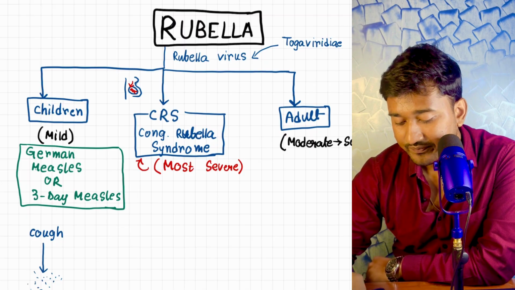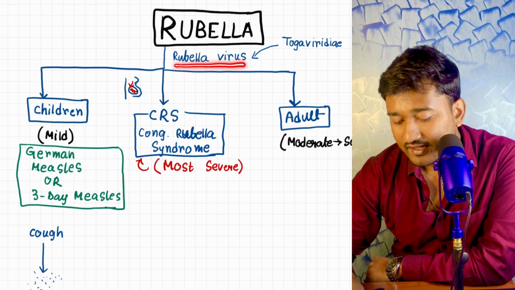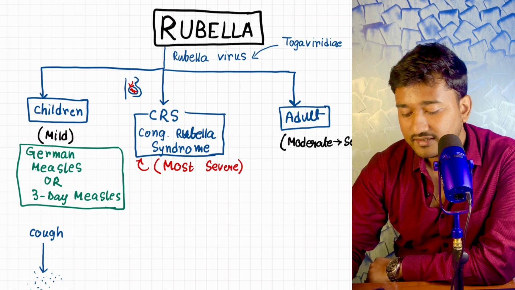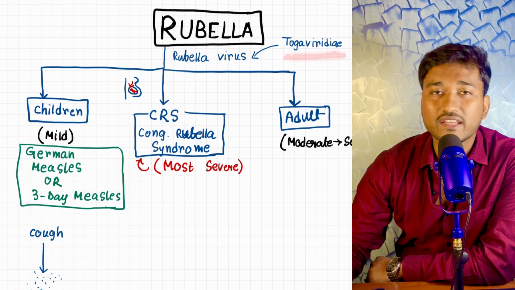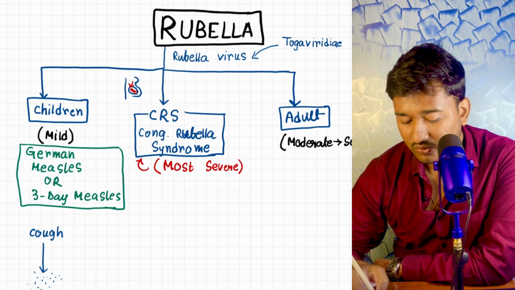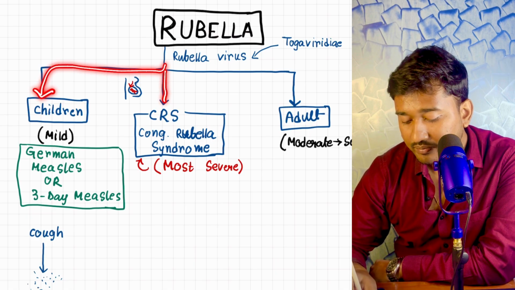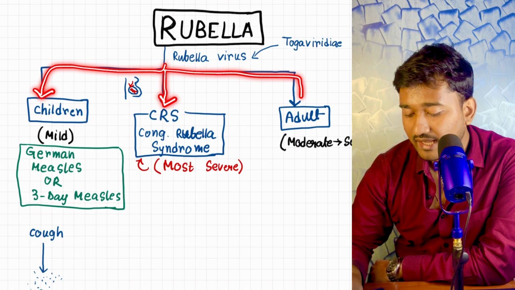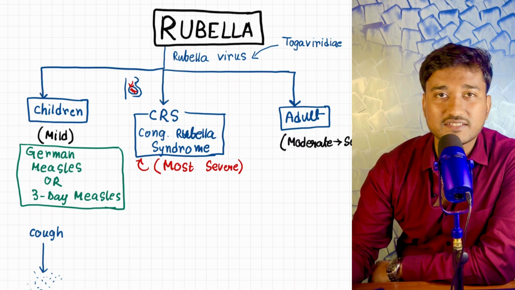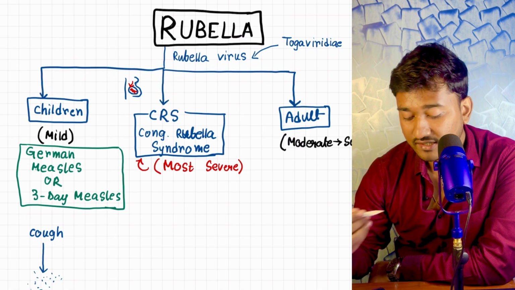So read it properly. Rubella is caused by a virus called rubella virus. This is of the Togaviridae family, and it is also an RNA virus. It can happen in children, in fetal life, as well as in adults. So there are three forms of this infection seen in different age groups.